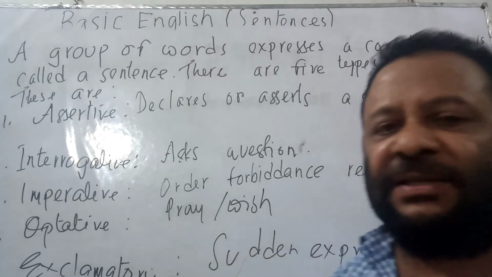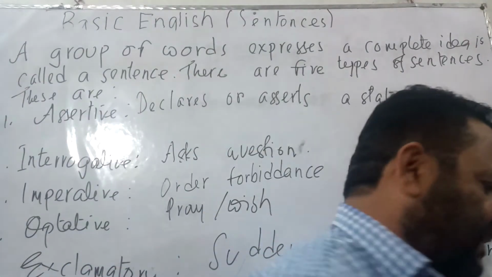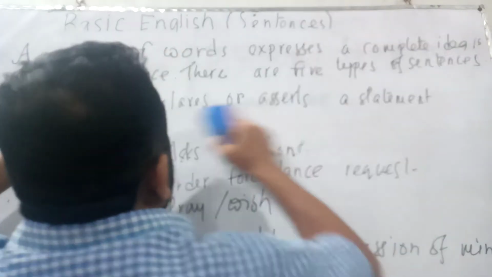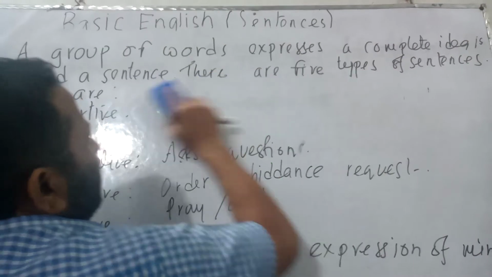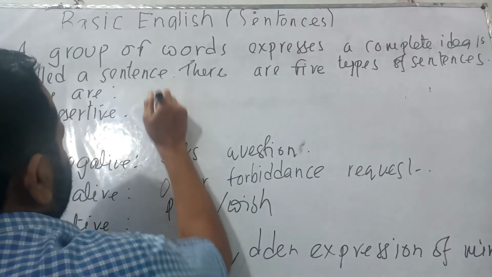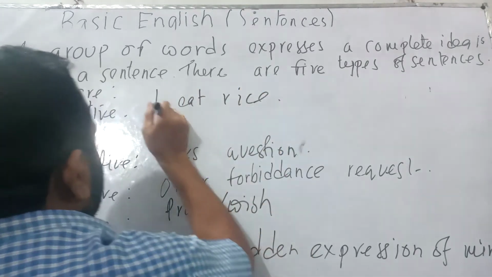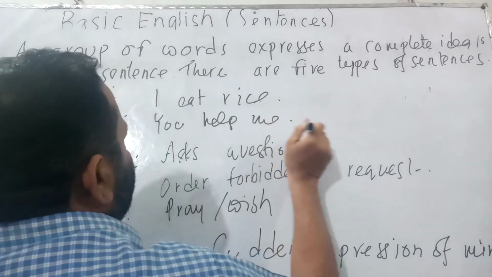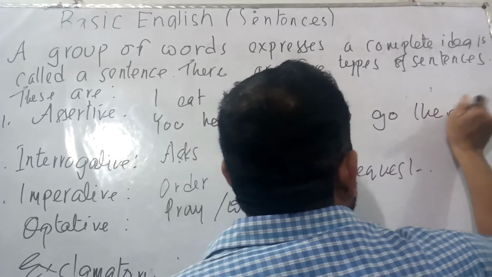Now let us write some examples by using the sentences. That is, assertive sentence, it is used to express declaration or assertion of a statement. Now let us write a statement by assertive sentence. This is, I eat rice, you help me, we go there.